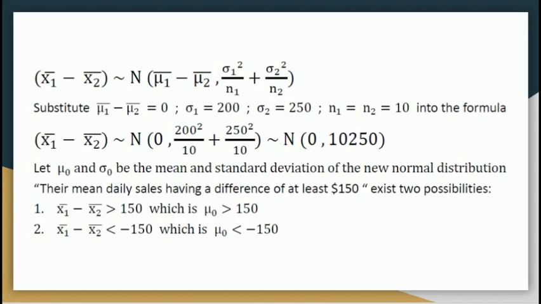The saying that their mean daily sales have a difference of at least $150 has two possibilities. First, x1 bar minus x2 bar is bigger than 150, which is mu0 bigger than 150. Second, x1 bar minus x2 bar is smaller than negative 150, which is mu0 smaller than negative 150.